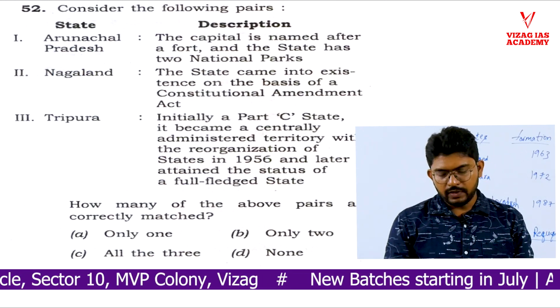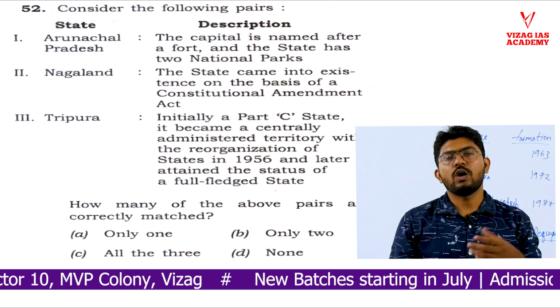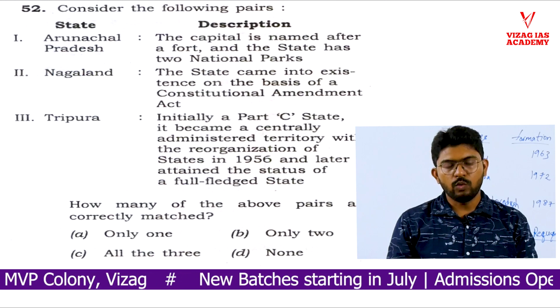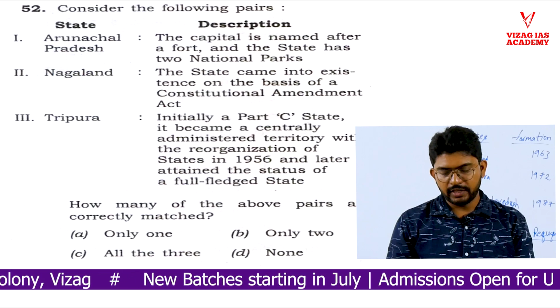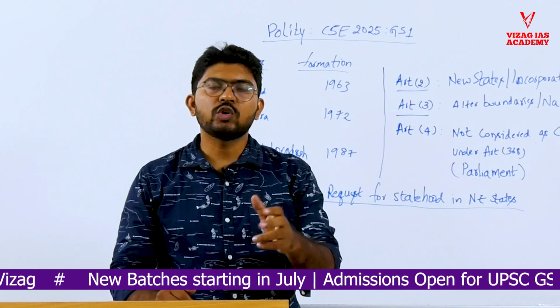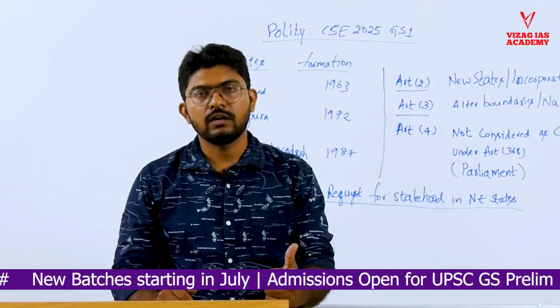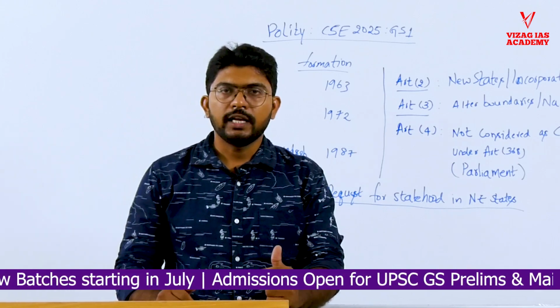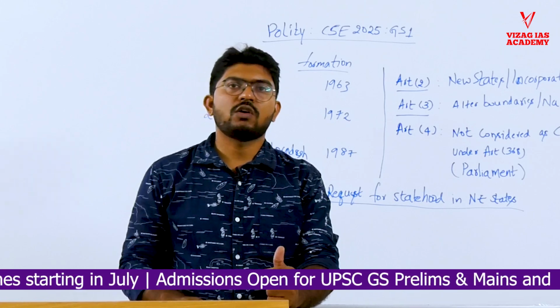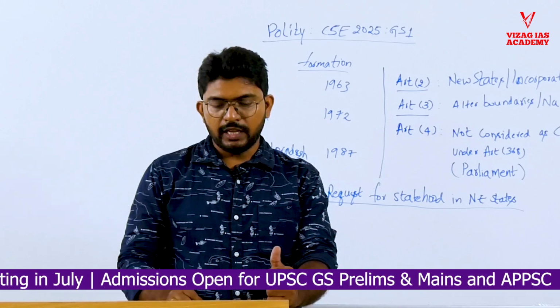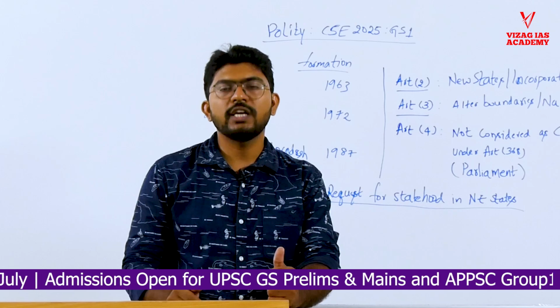So the options are: how many of the above are correctly matched? Only 1, only 2, all 3, none. Someone who knows the concept about reorganization of states or Constitutional Amendment Act could clearly identify the wrong statement here. But there are 2 other statements which make this question a little difficult.